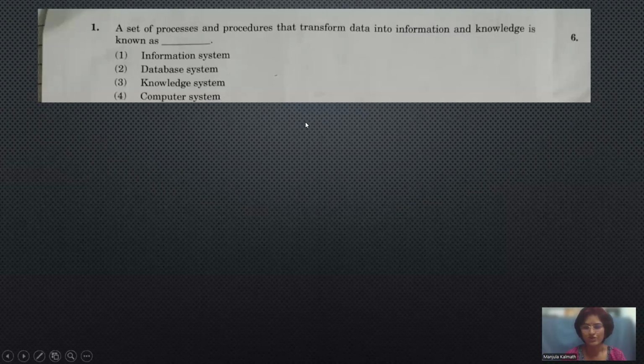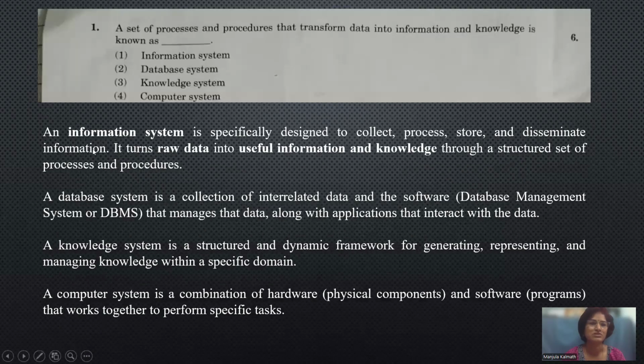Like that, other options are given here. An information system turns raw data into useful information and knowledge. Next, we have a database system. A database system is a collection of interrelated, logically related data, which is called a database.